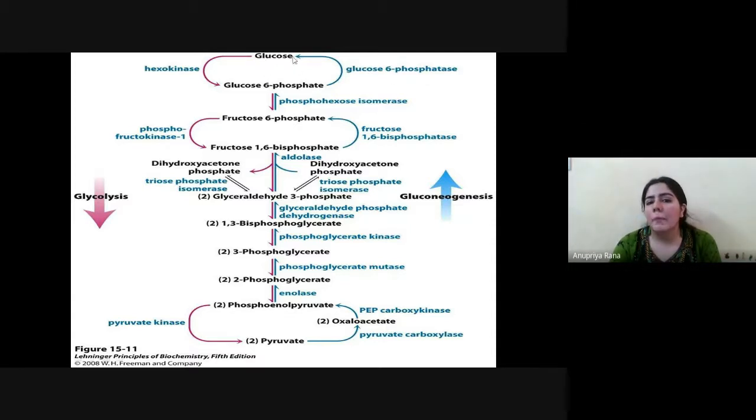So this is our main goal. What we wanted to form is glucose, by all these reactions, the reverse reactions of glycolysis. So you don't have to remember much; whenever you want to study this cycle, you just have to go through the Krebs cycle and the glycolysis cycle.